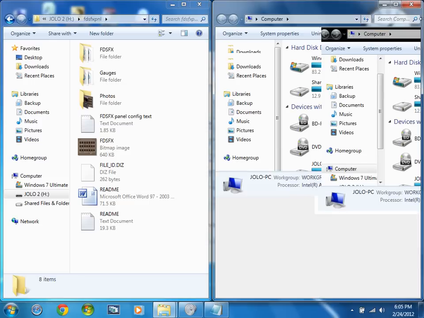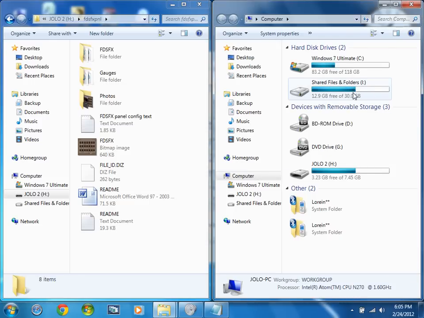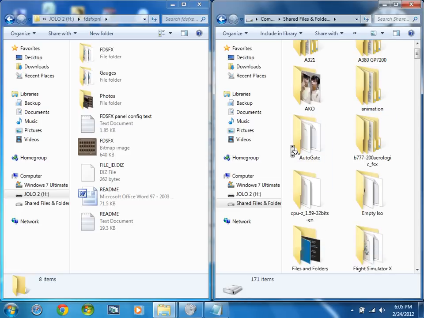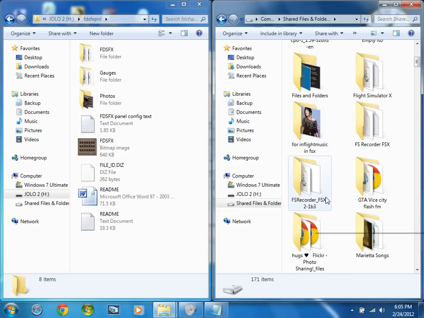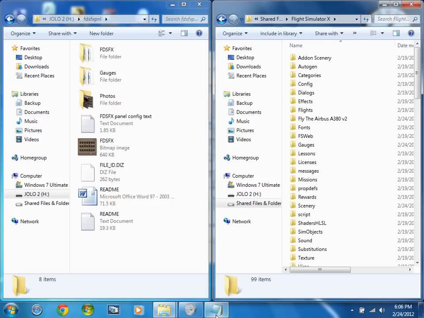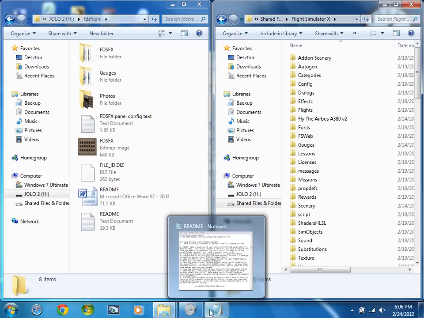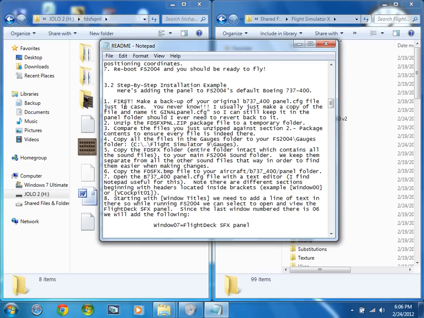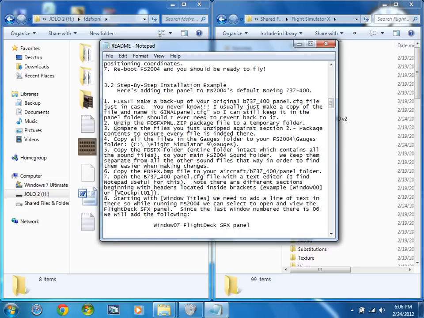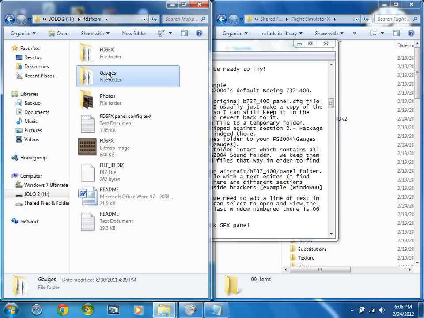So I'm going to install this on B747. You're going to go to C program files, Flight Simulator 10, but I'm going to use the Flight Simulator 10 folder in my I drive. This is my virtual hard drive. Okay, so when you're here, you don't need a backup. Yes. Okay, I have now unzipped it. Be sure to unzip it. Compare the files here. Copy all the files in the gadgets folder. So this is the gadgets folder.